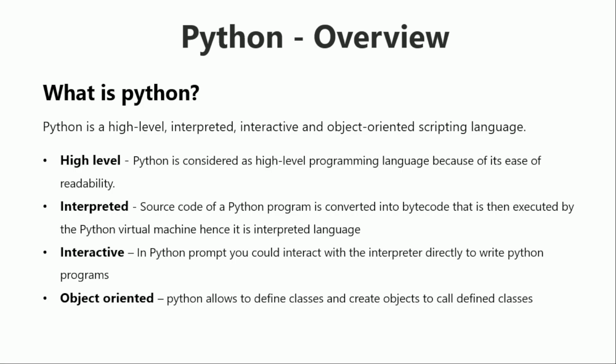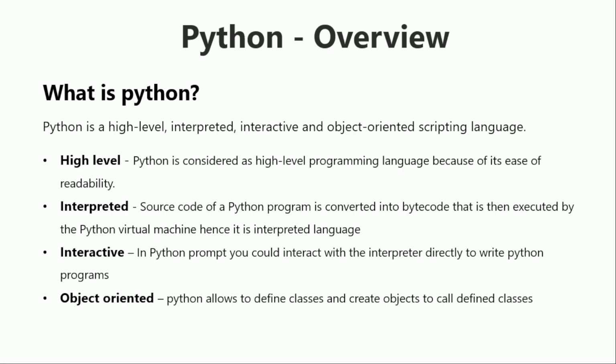And interactive language. Python is also called an interactive language because in the Python prompt, a user can interact with the interpreter directly by writing some programs. For example, you are able to give some inputs and you will get the outputs. In this way, the interaction happens between the user and the Python interpreter or Python prompt. So hence it is known as an interactive language.